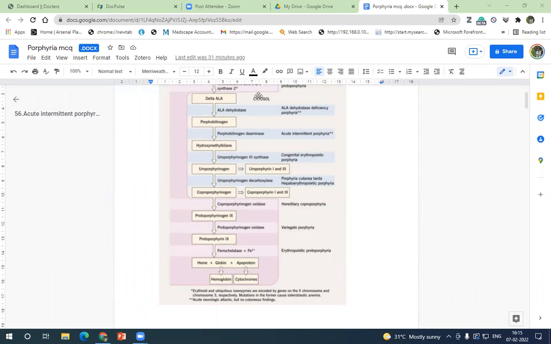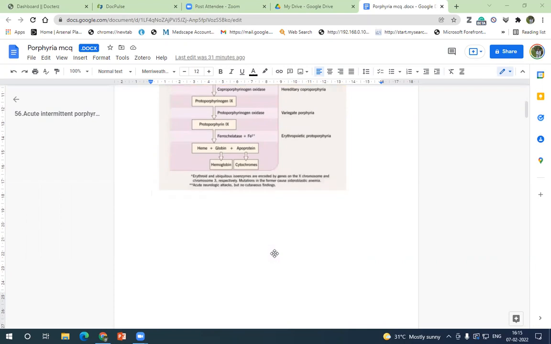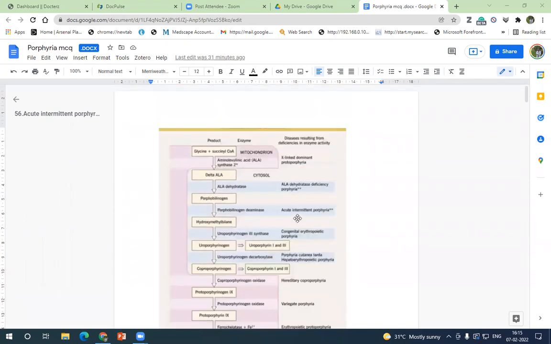One is the biochemical aspect: which enzyme is deficient, what is the inheritance, and how do you identify that, which raw materials can be accumulated. So these are the things that can be asked. Most probably, the questions they may ask is, one is acute intermittent porphyria.